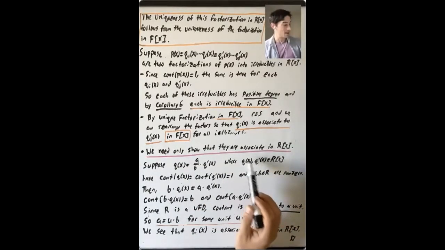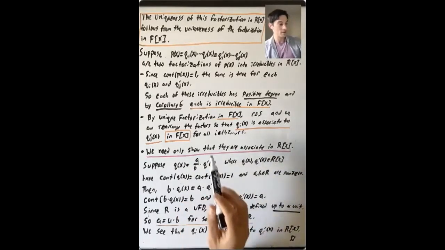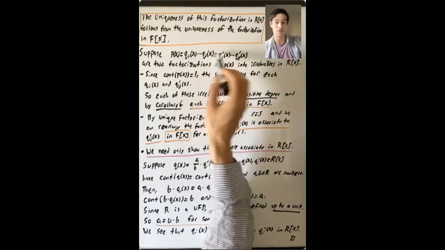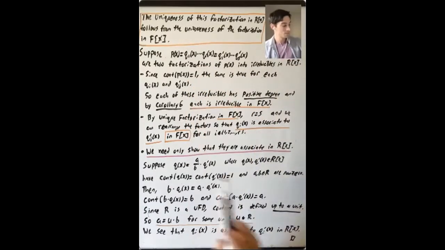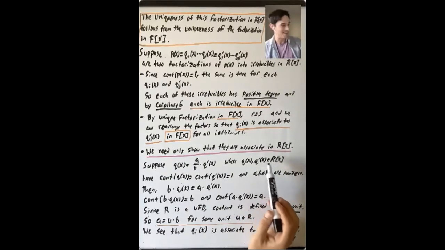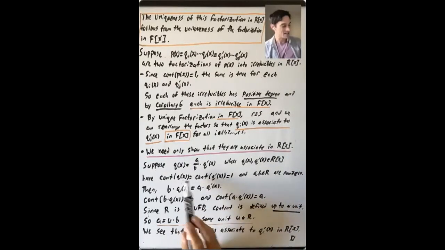So what else do we know about these polynomials? Not only are they polynomials in R bracket X, but in the situation we're in, we know the GCD of the coefficients is 1 for each one of these. So we have two polynomials, Q of X and Q prime of X in R bracket X, and each has content equal to 1, and A and B are non-zero elements in R, such that Q of X equals A over B times Q prime. Clearing denominators, an idea that we've seen before, B times Q of X equals A times Q prime of X.